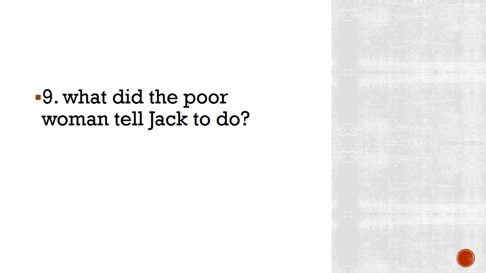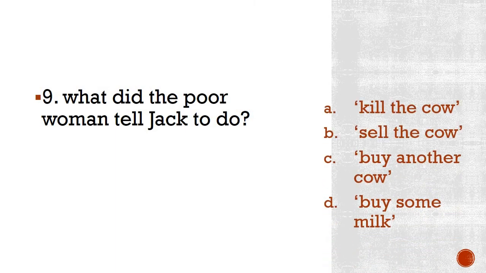What did the poor woman tell Jack to do? The poor woman refers to Jack's mother and no one else. Options are kill the cow, sell the cow, buy another cow, or buy some milk. So what did the poor woman, that is Jack's mother, tell Jack to do? Please write the answer. Try to remember the story, and you will automatically get the correct answer. This was the starting part of the story, so you should know this.